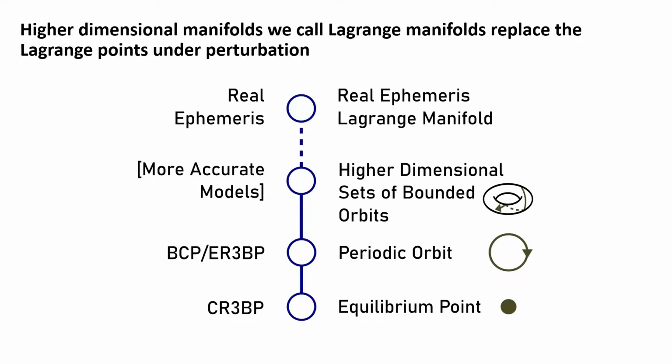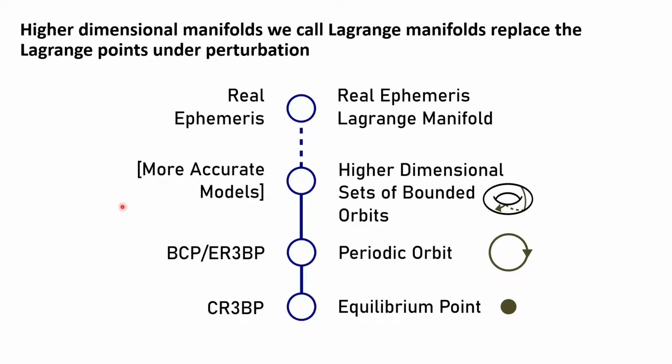As far as I know, and if I'm wrong about this, please shoot me an email, no one has yet thought of a name for these generalizations other than the dynamical replacement for L1 or something somewhat complicated like that. So we decided to start calling these trajectories Lagrange manifolds because they are invariant manifolds that generalize the Lagrange points.